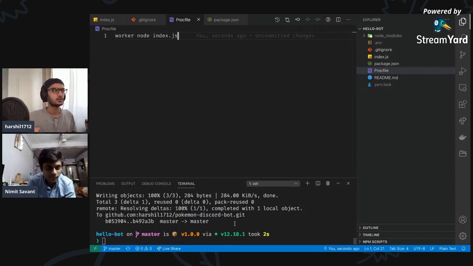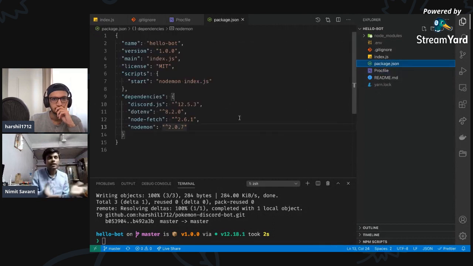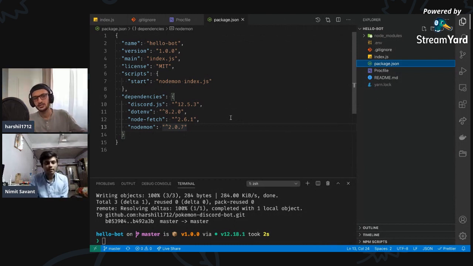So yeah, Nimit, would you summarize what we did? Yeah. So today we made a very interesting bot. We initially wanted to make a Hello bot, but then we switched to a very amazing API called Pokemon API. We used a good library called NodeFetch and called upon the API, got a very cute picture of the Pokemon, and we also got a new command, Pokemon, and then the name of the Pokemon.